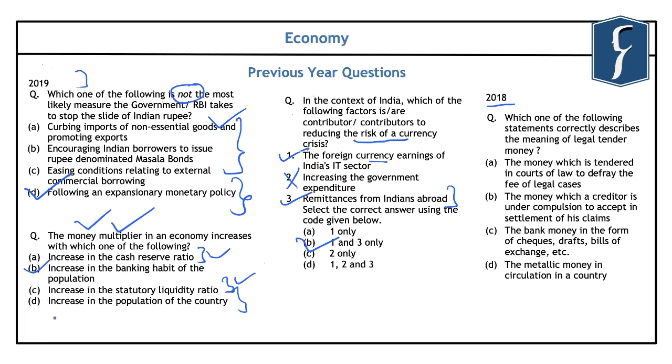Now you can go through the NCERT of class 12th where this concept of money multiplier has also been explained in detail. Again, if you look at this question, it has also been asked from the macroeconomics NCERT of class 12th and it is related to the meaning of legal tender money. And we note that the legal tender money was in news because of the step that was taken by the government of India of demonetization. And the definition of the legal tender money that has been provided in the NCERT says that it is the money which a creditor is under compulsion to accept in the settlement of his claims. So the correct answer is B.